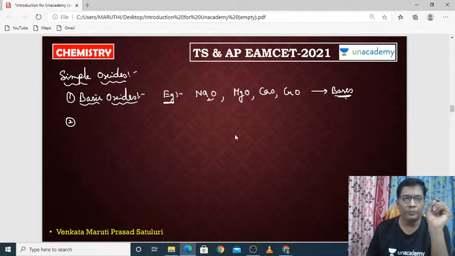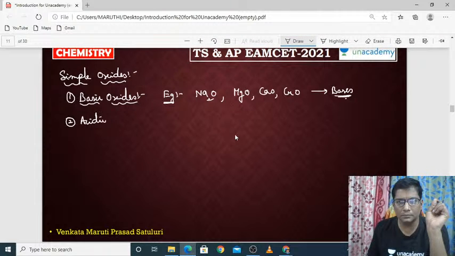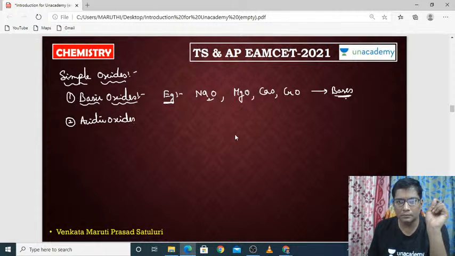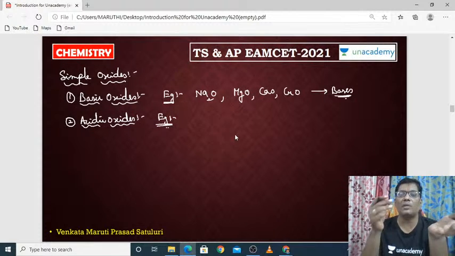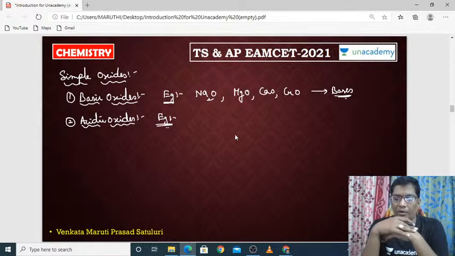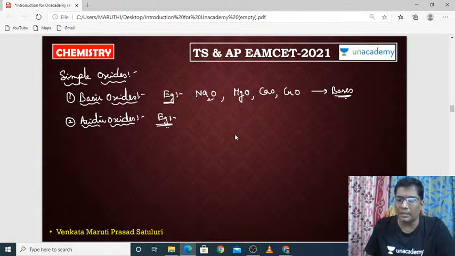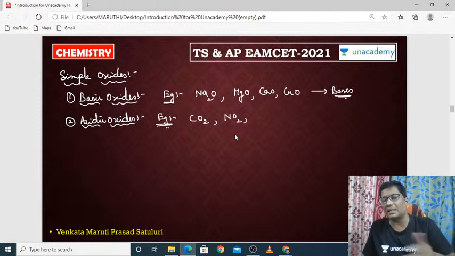Right. Next, coming to the next one, that is acidic oxides. Acidic oxides means the type of oxides which dissolve in water and form acids. Suppose if you take carbon dioxide, it will produce carbonic acid. In the same way, NO2 can produce nitrous acid and nitric acid.